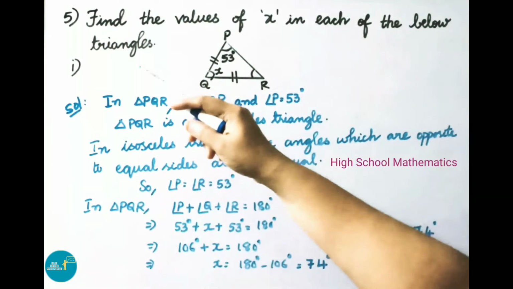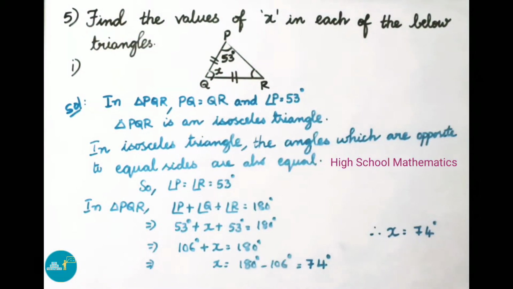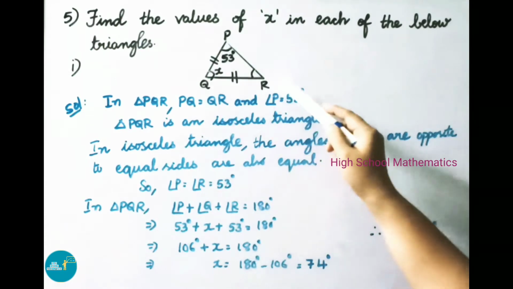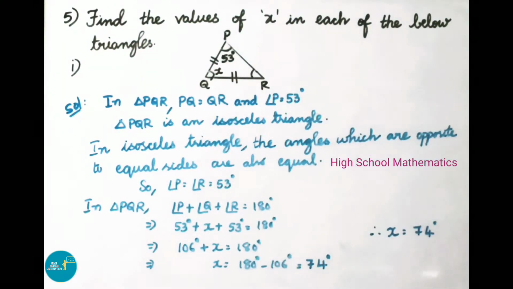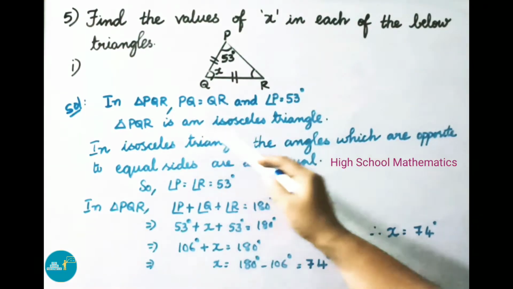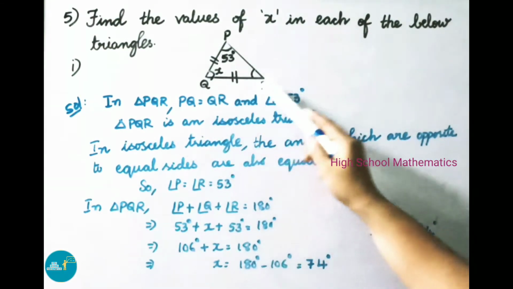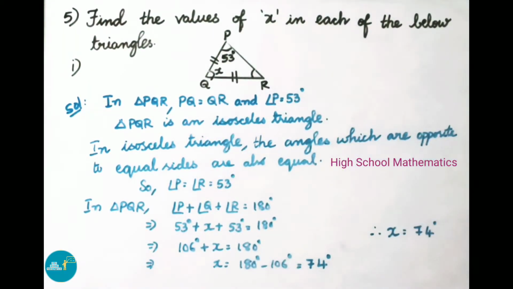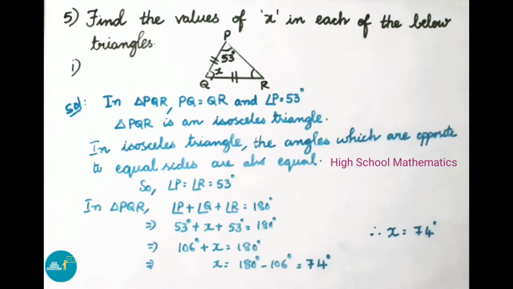See now question number 5. Find the values of x in each of the below triangles. Let us see the solution. In triangle PQR, PQ is equal to QR and angle P equals 53 degrees. Here two sides are equal, so triangle PQR is an isosceles triangle. We know in an isosceles triangle, the angles opposite to equal sides are also equal. So angle P is equal to angle R, that equals 53 degrees.